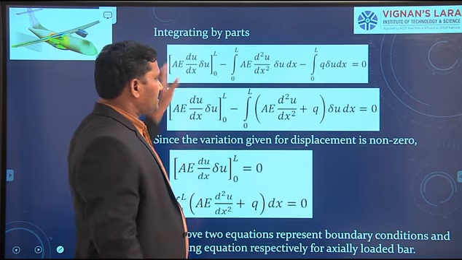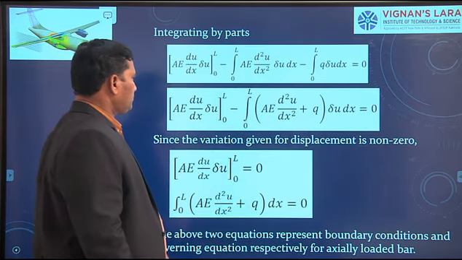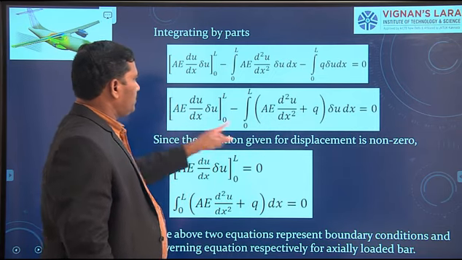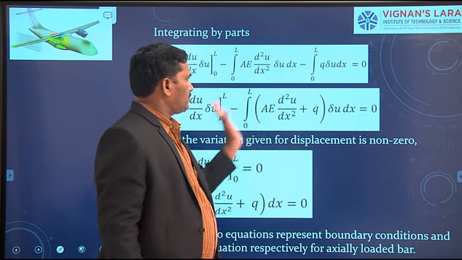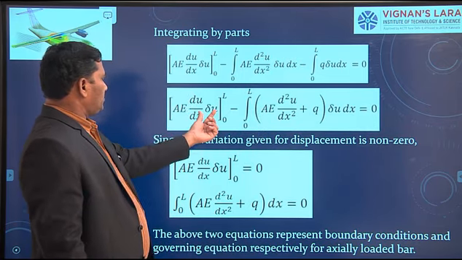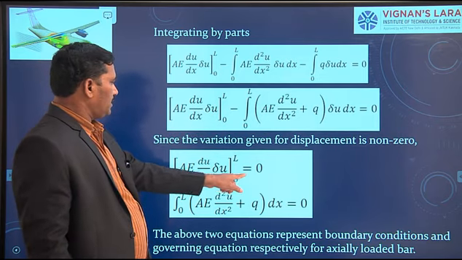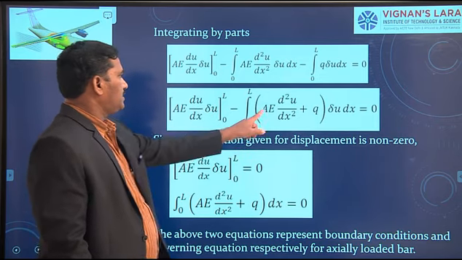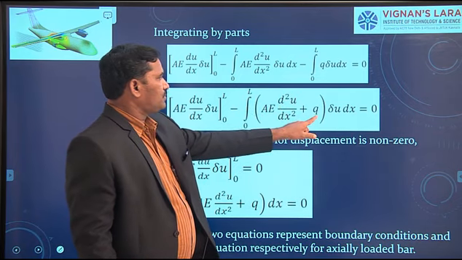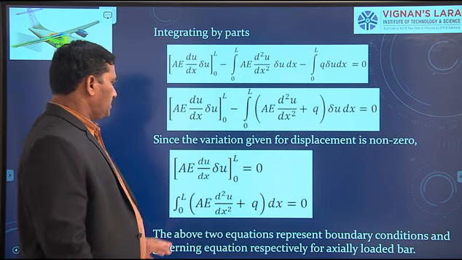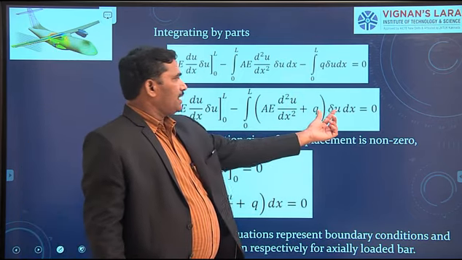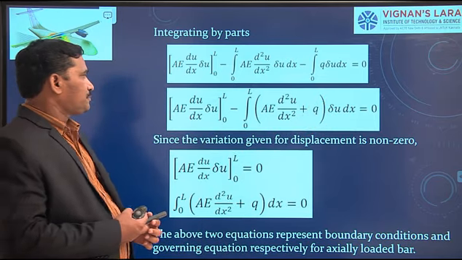So this LHS equals 0, right? When this quantity equals 0, when this term equals 0, therefore I write separately: A into du by dx and delta u between the limits 0 and L equals 0. This is one expression. And integral of A into d square u by dx square plus q into delta u dx equals 0. This is another expression because delta u represents the non-zero displacement.